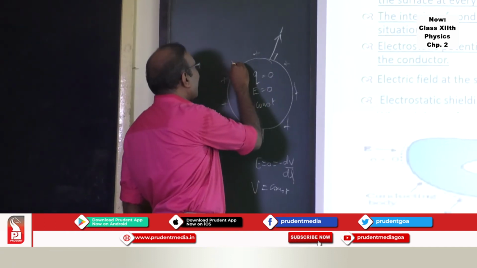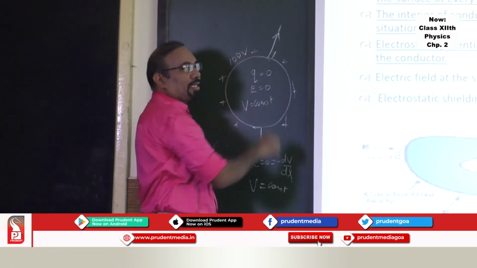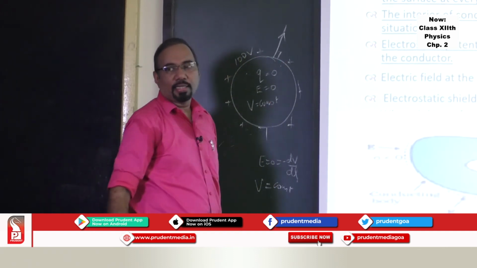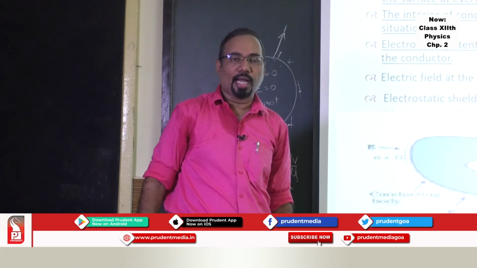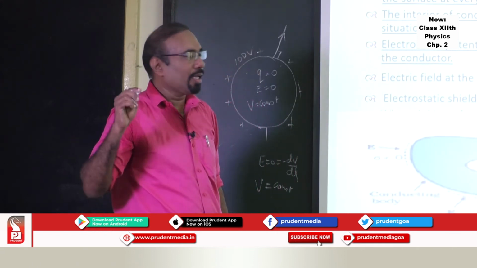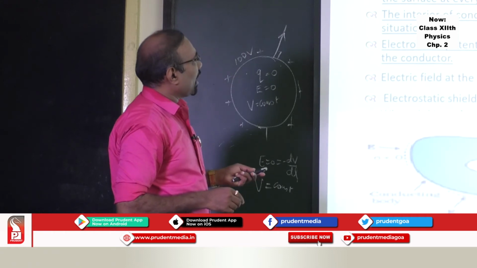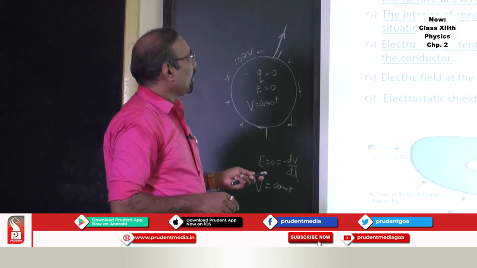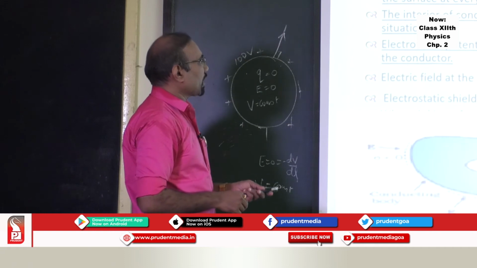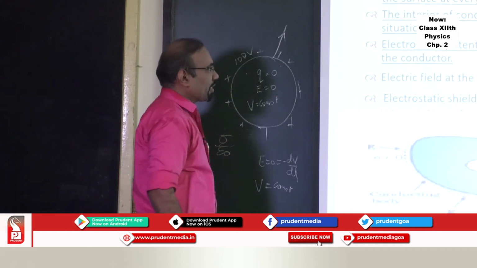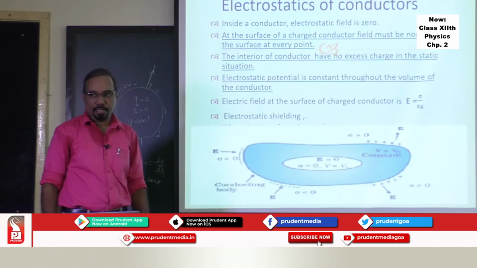So if you have 100 volt on the surface of the charged conductor, at any point inside the hollow conductor, you will find the potential as 100 volt. Now, near the surface of the conductor, the electric field is given by sigma upon epsilon 0, where sigma is the surface charge density.